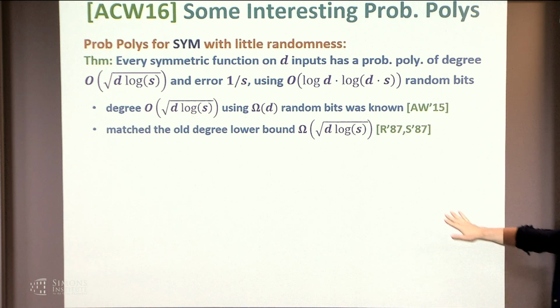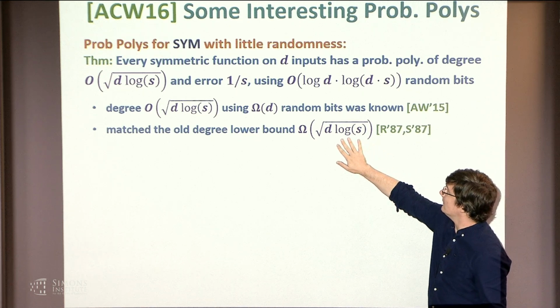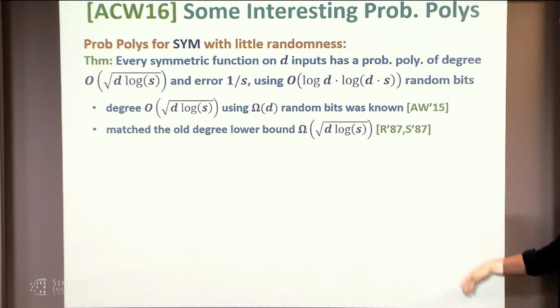And this matches the old degree lower bound of Razborov and Smolensky, which was known for many, many years, that it is square root of d log s, for example, for the majority function. It sort of follows from these canonical lower bounds for AC0 with parity. And it was open for a very long time if that was actually optimal.